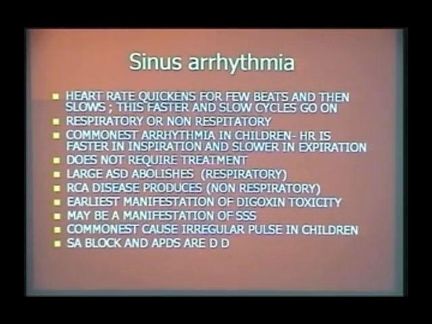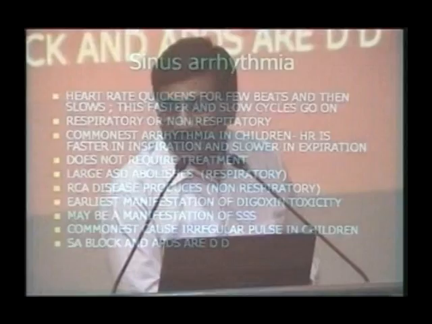It does not require treatment. An ASD abolishes the sinus arrhythmia in children, and right coronary artery disease produces sinus arrhythmia in adults. So in simple terms, the presence of sinus arrhythmia in an adult is abnormal. The absence of sinus arrhythmia in children is abnormal. So absence of sinus arrhythmia is produced by a large ASD in children. The presence of sinus arrhythmia is produced by RCA disease.